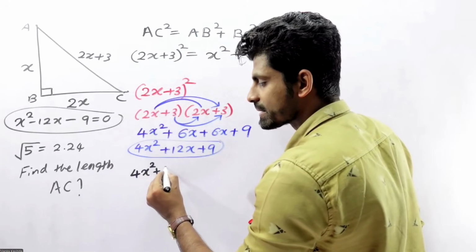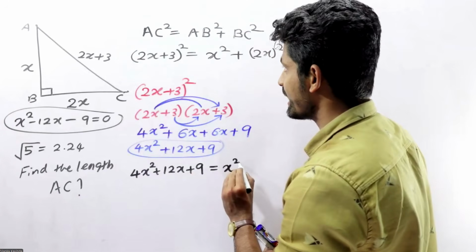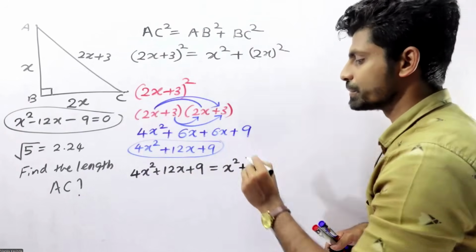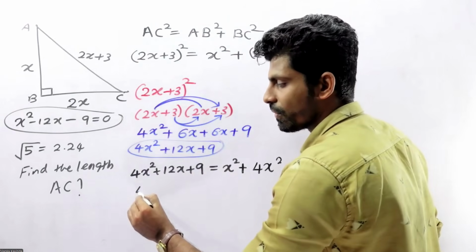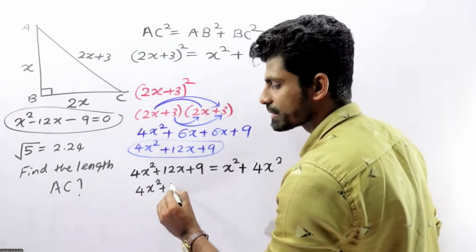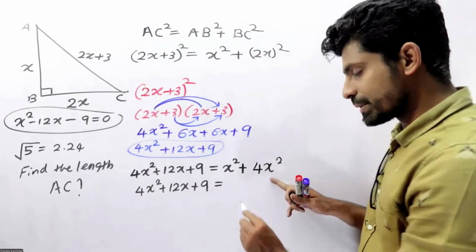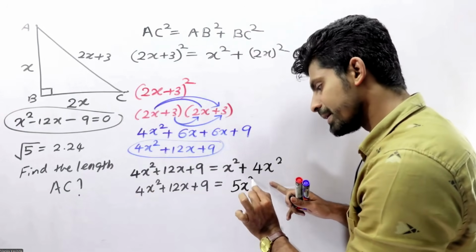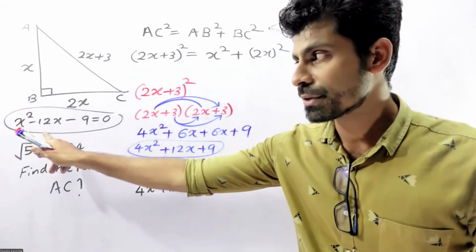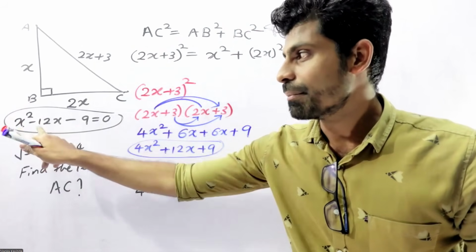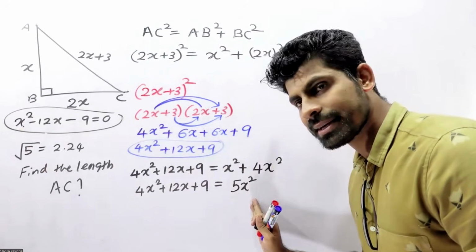4x squared plus 12x plus 9 equals x squared plus (2x) squared, which is 4x squared, so 5x squared. We need to create this equation.